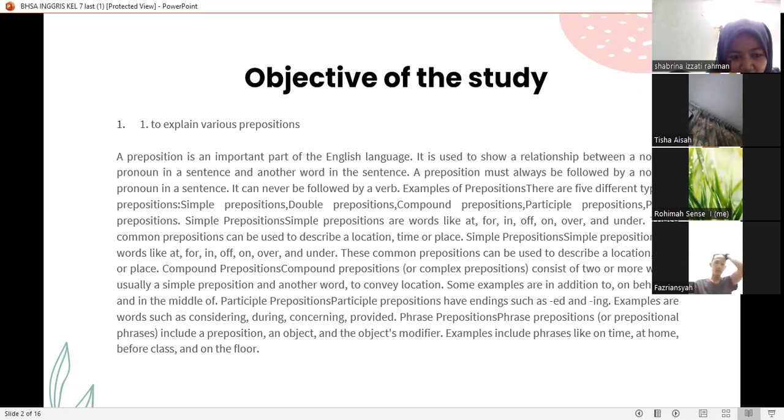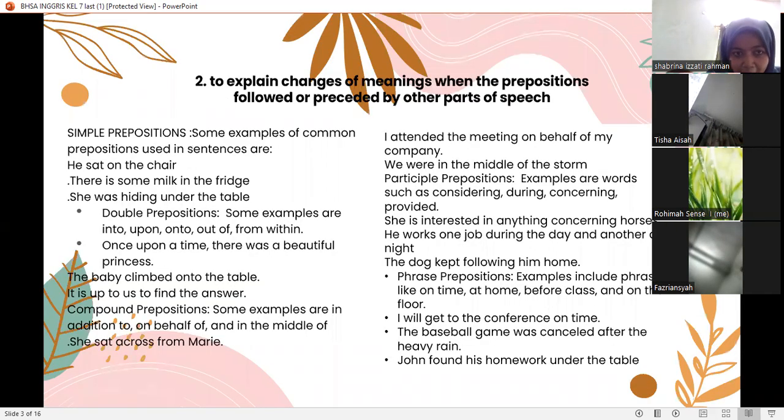Examples are words such as considering, during, concerning, provided. Prepositional phrases include a preposition, an object, and the object's modifier. Examples include phrases like on time, at home, before class, and on the floor.